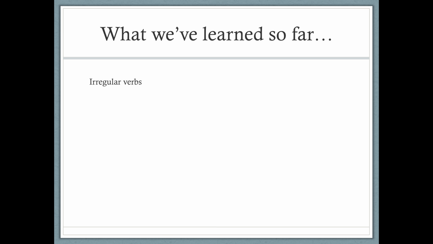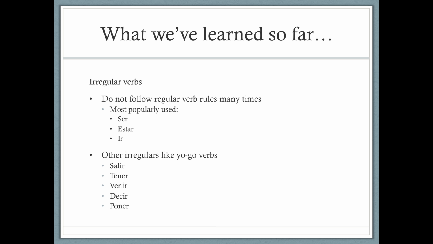Continuing on with what we've learned so far, we've talked about irregular verbs. These are verbs that do not follow the same rules as most other verbs. Some of the most commonly used irregular verbs are ser, estar, and ir. Some other irregulars are yo-go verbs, and we've talked about those quite a bit, like salir, tener, venir, decir, and poner. And these are verbs that in the yo form end in a go.